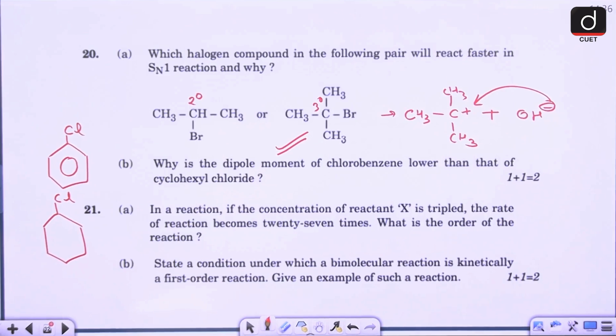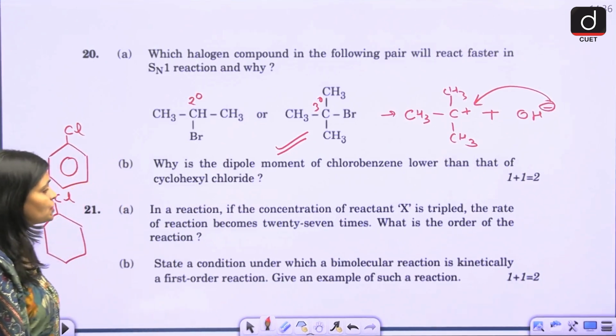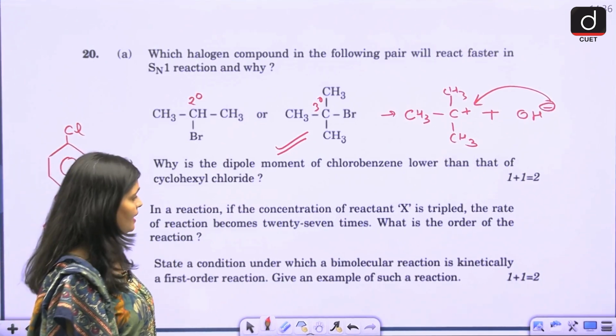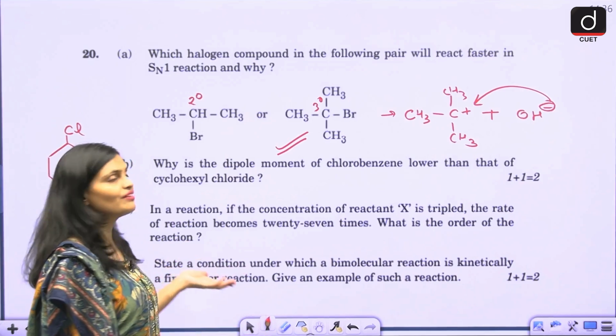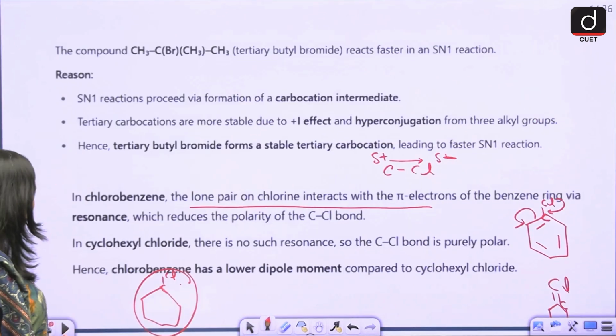Question number 21: in a reaction, if the concentration of reactant X is tripled, the rate of reaction becomes 27 times. What is the order of reaction? I guess now it is very easy to answer.